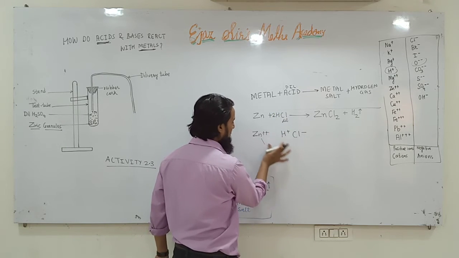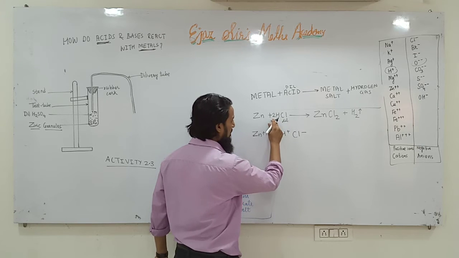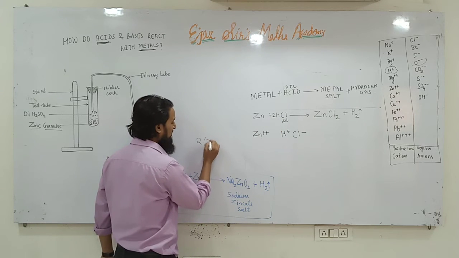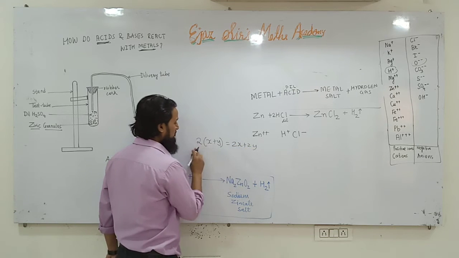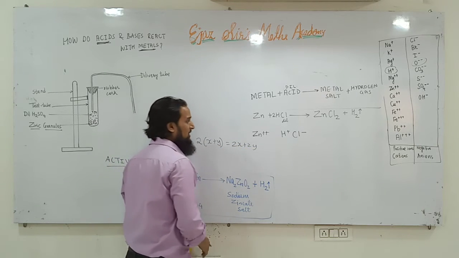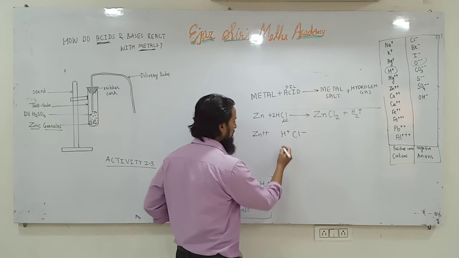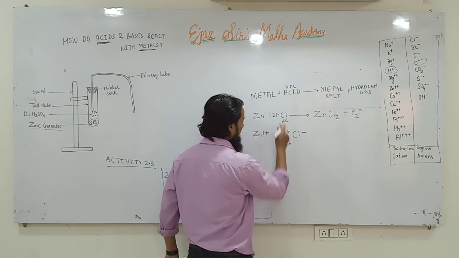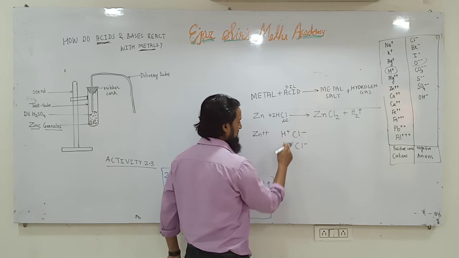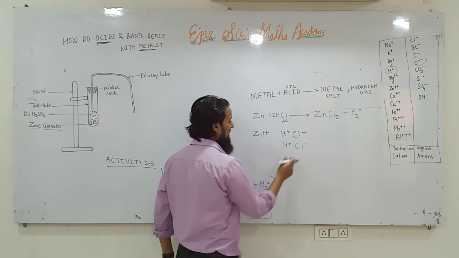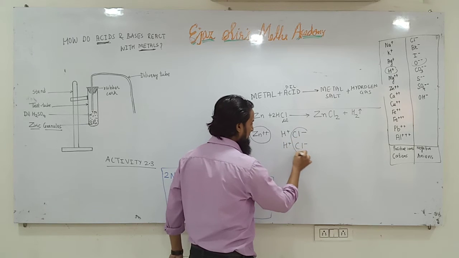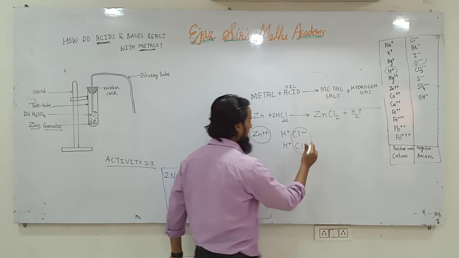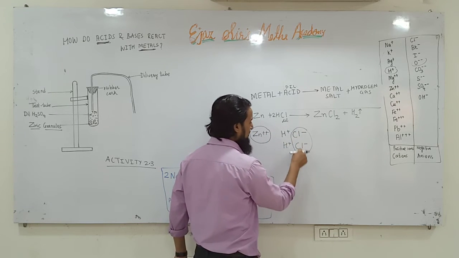So since we have written 2 HCl, it means 2 is common. In mathematics, if we write 2 into x plus y, what does it mean? 2x plus 2y. This 2 multiplies both the terms. Similarly, 2 HCl means H is also 2 and Cl also is 2. So this is here 2H and here 2Cl. Now this Zn2+ can combine with Cl negative, and that's why we can write ZnCl2.